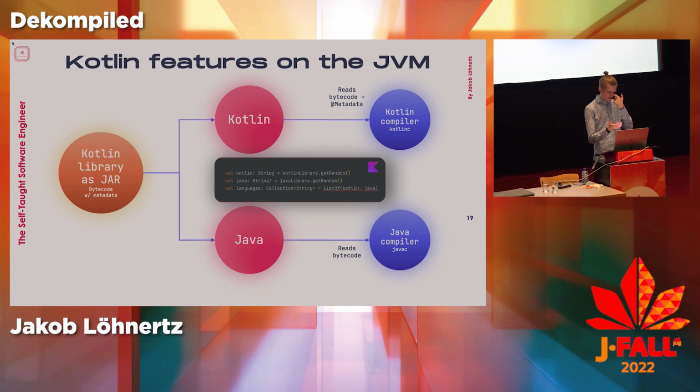And this is, of course, also how, if you ever used any Kotlin library, you get this. So you have a stupid example, a Kotlin library that returns a random string, in this case a non-nullable string. But if you've ever used any Java library from Kotlin, at least by default, it treats everything as nullable. So it infers that everything has a question mark behind the type declaration, because it cannot know, right? Everything is nullable, so it just assumes that. But the cool thing here is if I now combine this together in a collection of non-nullable strings, I make a list of these two strings, yes, it would fail in the front end precisely because it knows, no, string and string question mark are separate types for me, so that's not according to language spec, so I fail.